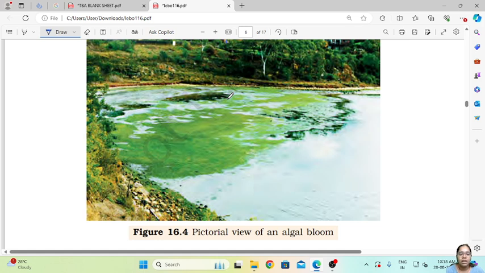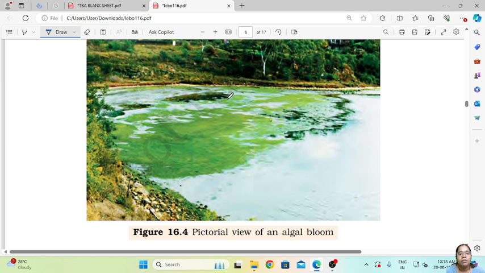So if there is an excess amount of nutrient in the water, that has come into the water body through what? Through the surface runoff of the chemical fertilizers and pesticides inside the water. So this accumulation of toxic elements serves as a food material for the algae.